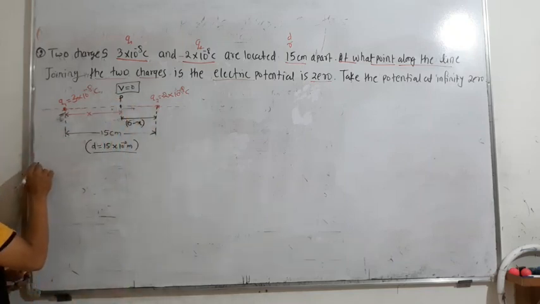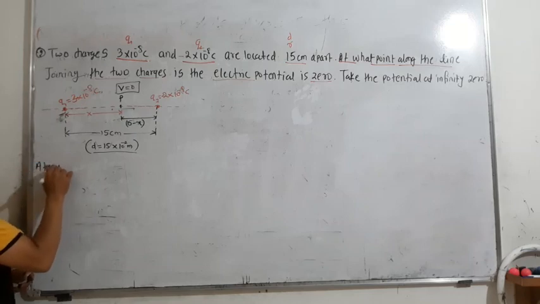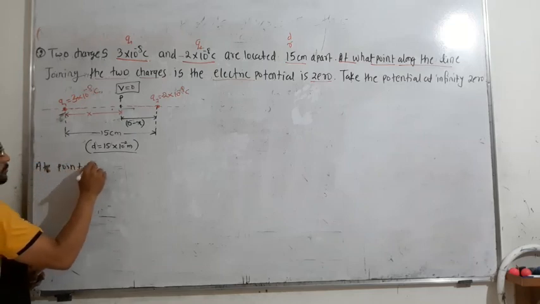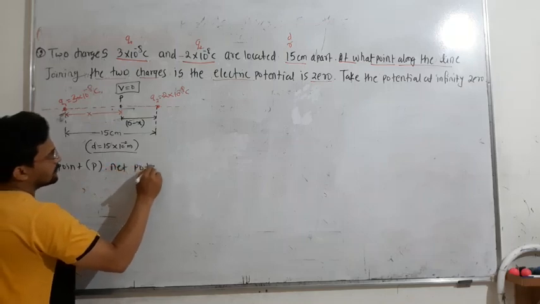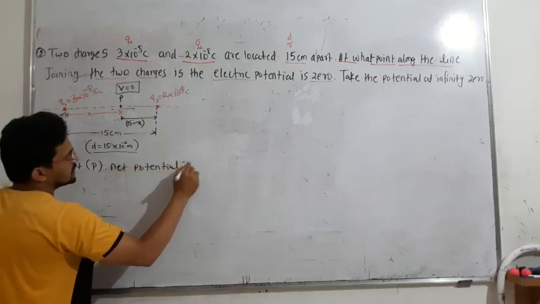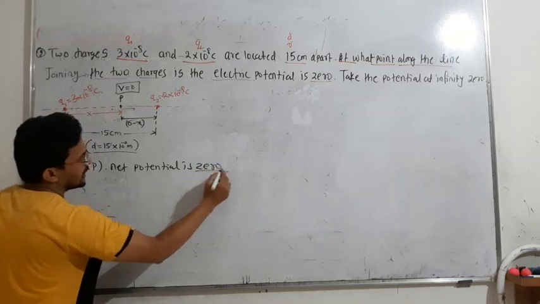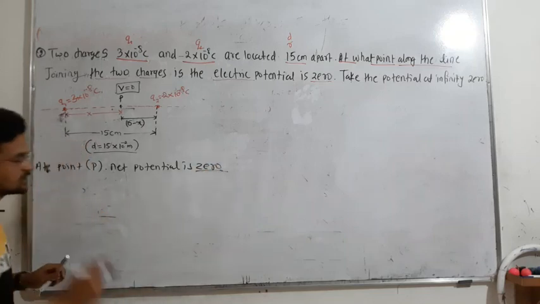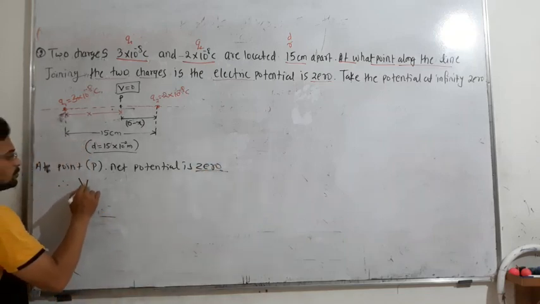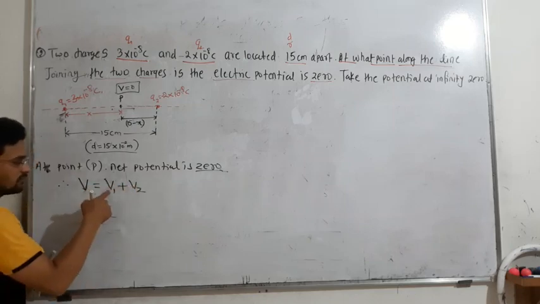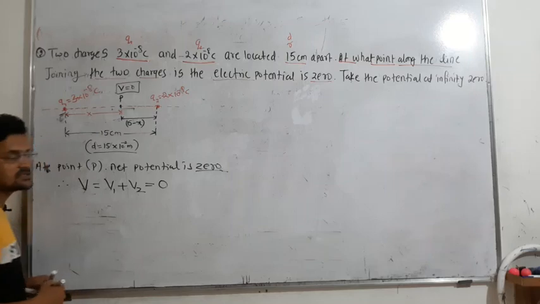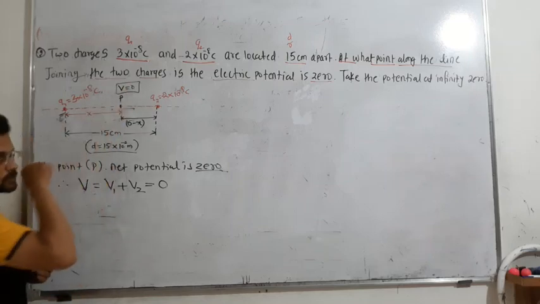So that means at point P, net potential is 0. Net potential means, how many charges are there? 2 charges. So total potential V is equal to V1 plus V2, and V1 plus V2 must be equal to 0. That is given, V is equal to 0 is given, okay.